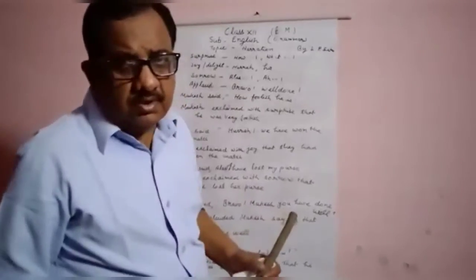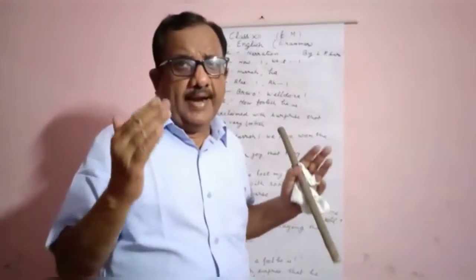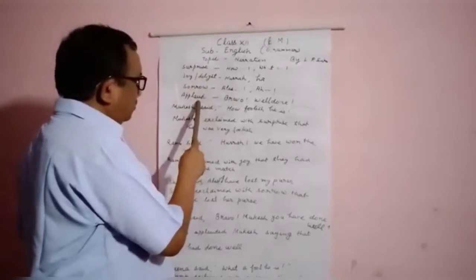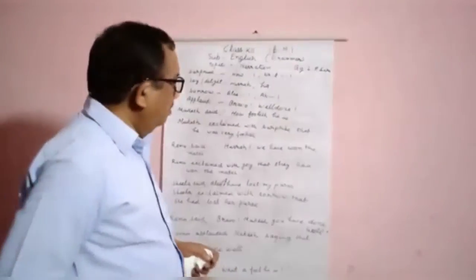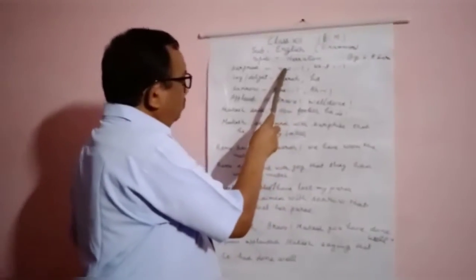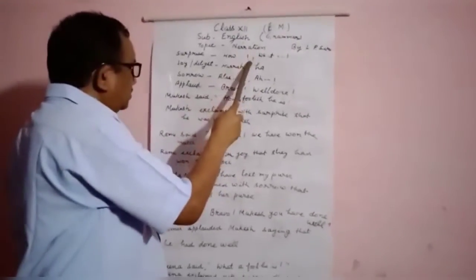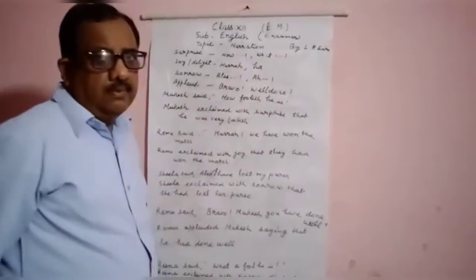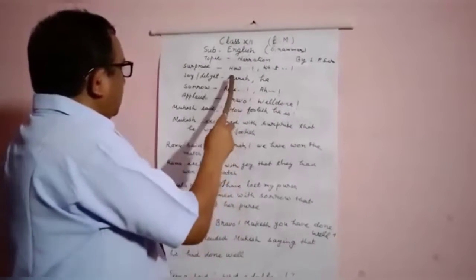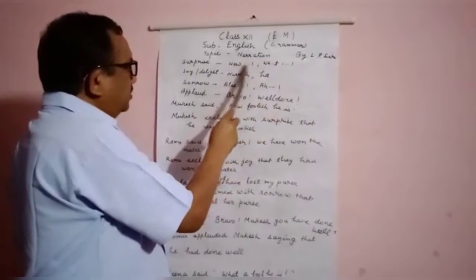And at first we shall use exclaimed with in place of said or said to. After that we add surprise, joy or delight, sorrow, applaud. And a surprising sentence starts with how or what. You have to remember it. And the mark of exclamation is also given near the words. So you have to understand that these exclamatory signs are compulsory to be given in exclamatory sentences.